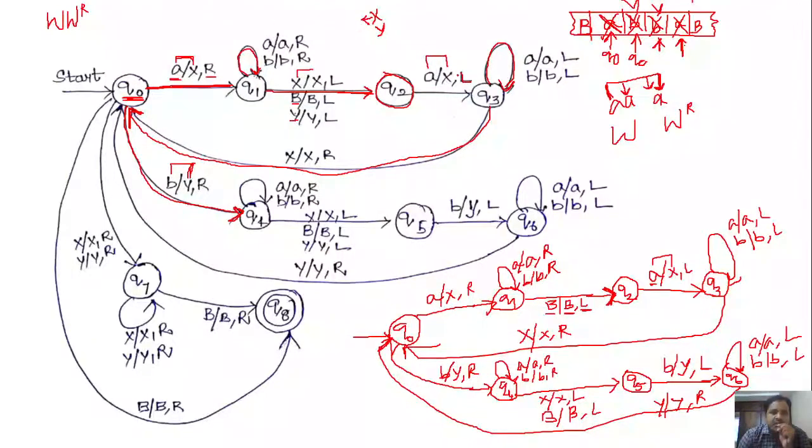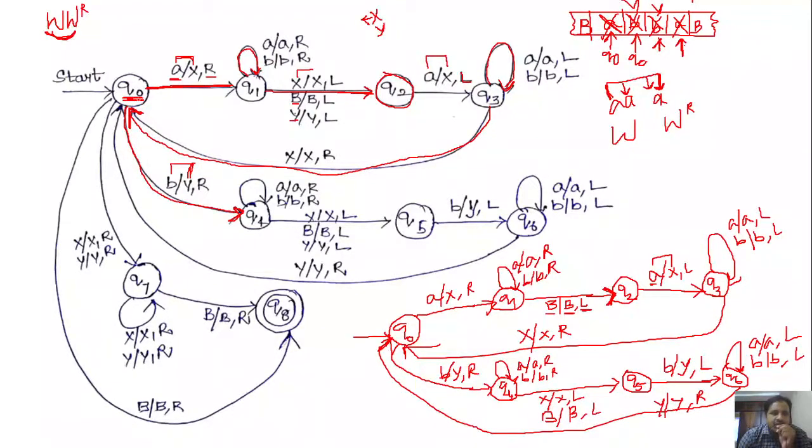That completes the comparing of A in W with W power R, coming back to state Q0 in search of the second symbol.